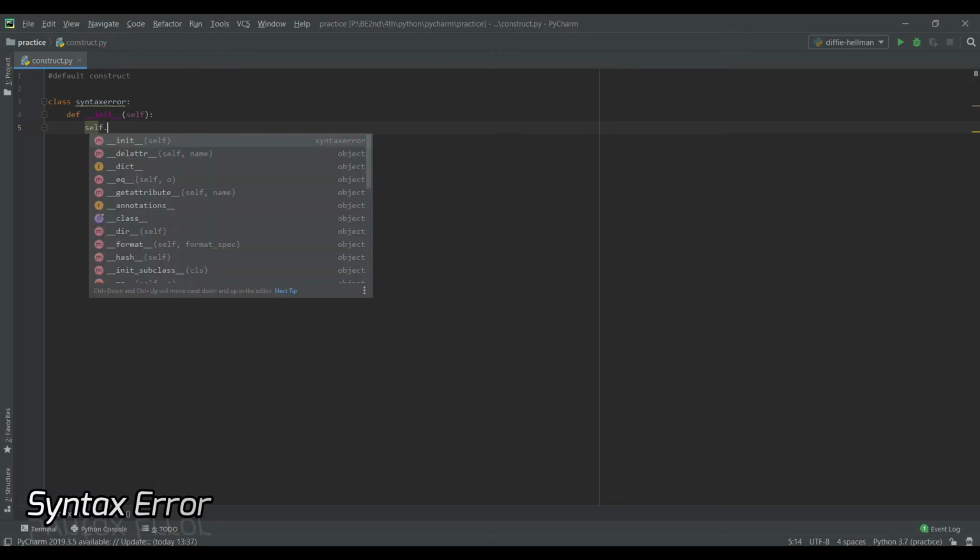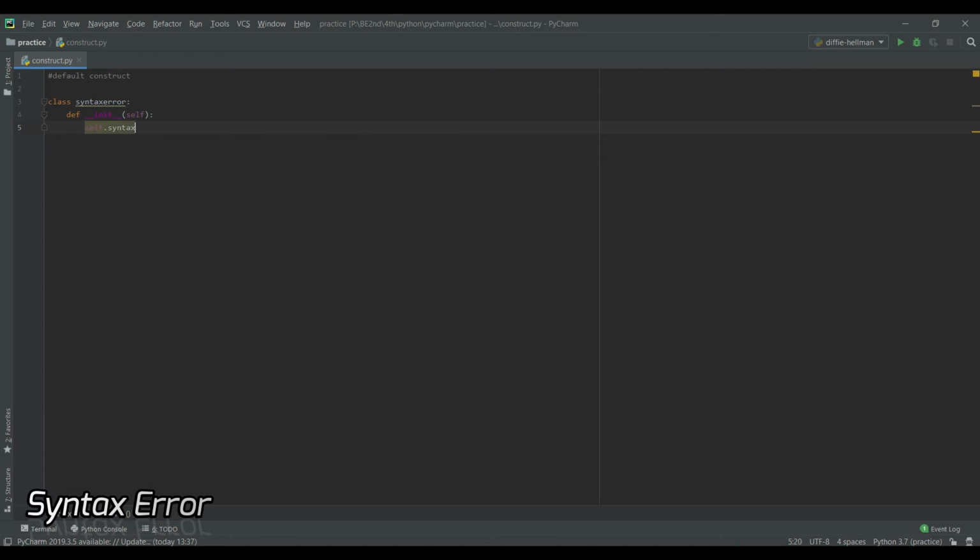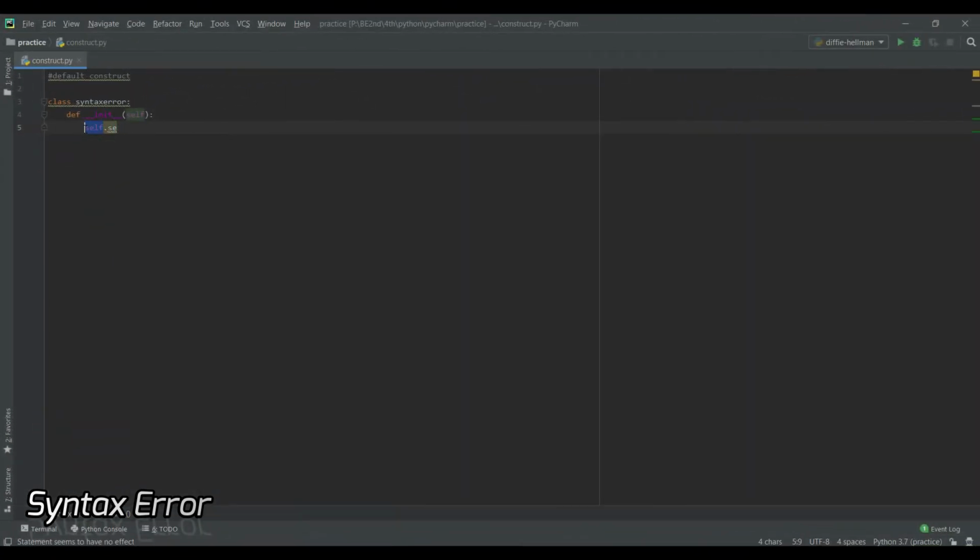So I'm going to simply write here self dot se. Now se is any variable name. This self makes it possible to send values to the default constructor. So this se is simply a variable. You can give any name to that. Then I'm storing here a string, the name syntax error. I'm simply storing the name syntax error as a string.